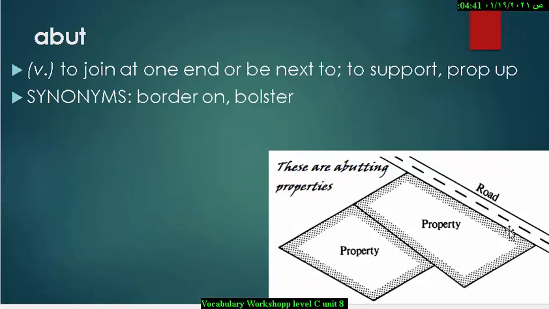Word number 1 is abut. Abut is a verb which means to join at one end or be next to, support, prop up, and the synonyms are border on and baluster. As you can see in this picture here, this property and this property abut, which means they join at one end.